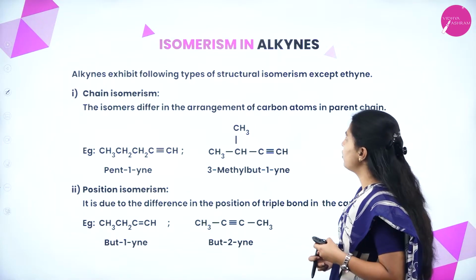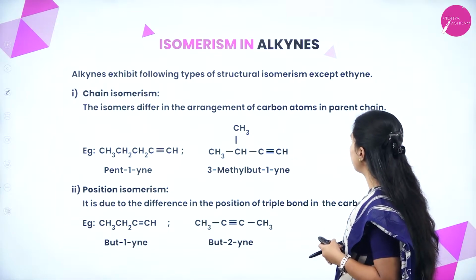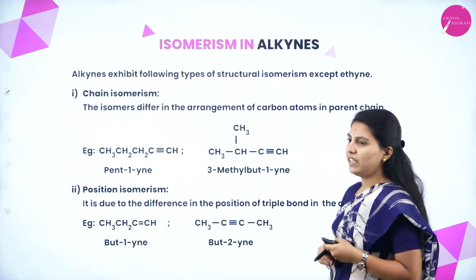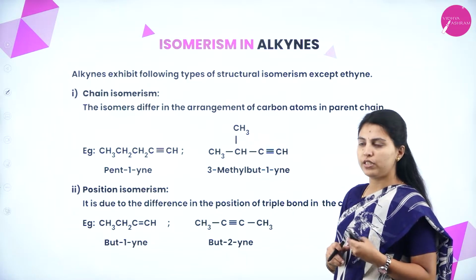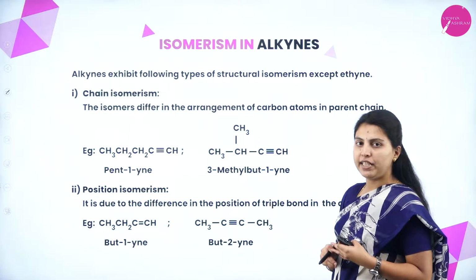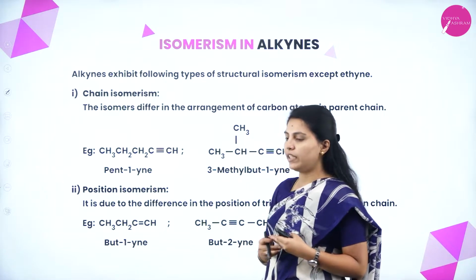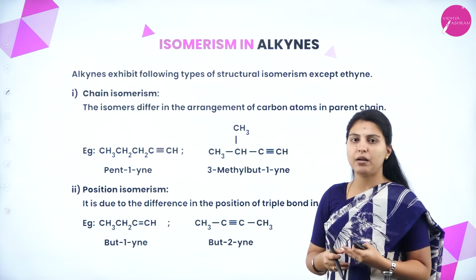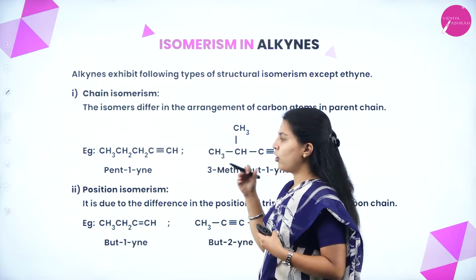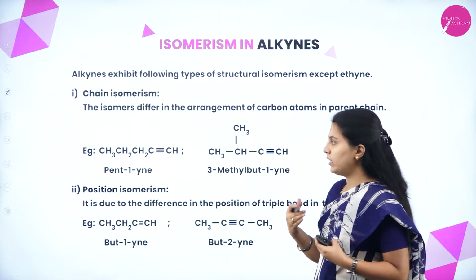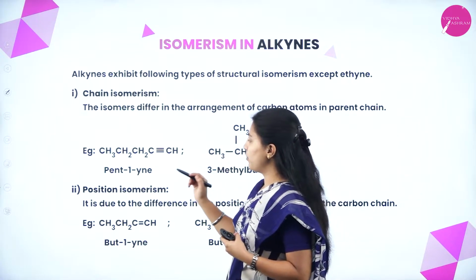Next one, isomerism in alkynes. Alkynes exhibit the following types of structural isomerism except ethyne. Ethyne is the first homologous member in alkyne, so it cannot exhibit any structural isomerism. The homologues higher than 2 to 3 carbon atoms, starting from butyne or pentyne, will start showing structural isomerism, which can be shown as chain isomerism and position isomerism.